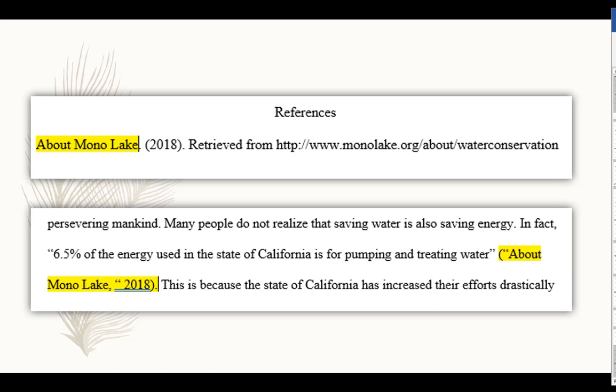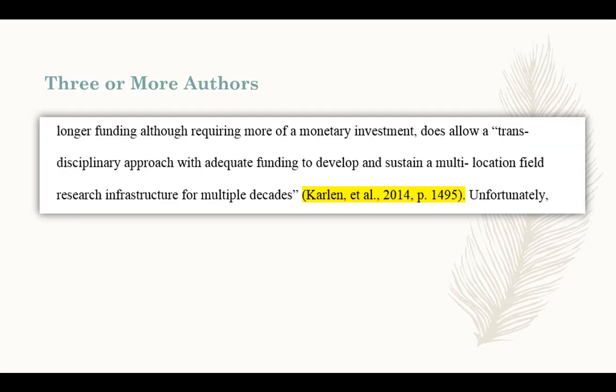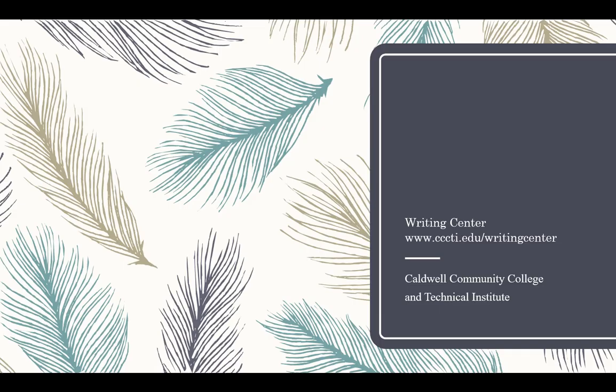Include the year of publication as always, and if there is a page number, it is included after the year. If you are using the title of your source within a sentence or in a signal phrase, you will put the title in quotation marks and you will capitalize the important words of the title normally.